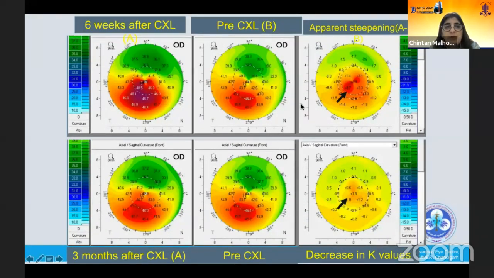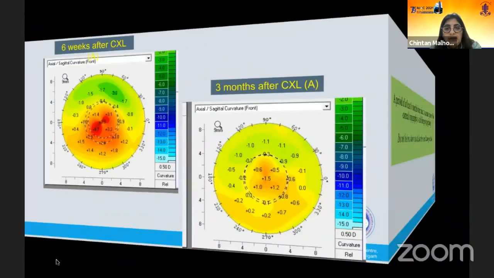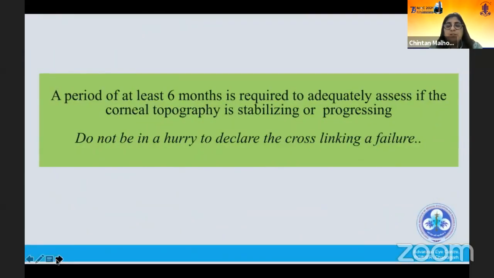So at 6 weeks, we have an apparent steepening. And then at 3 months compared to CXL, we still see some amount of steepening, but that has decreased from 4.7 to 1.5. I'm sorry, I don't have the later follow-up of this patient, but it gradually went on to flattening as compared to the pre-CXL values. So it's important to know that pseudo steepening can be seen in the initial period, and hence a period of at least 6 months is required to adequately assess if the corneal topography is stabilizing or progressing, and let's not be in a hurry to declare cross-linking a failure.